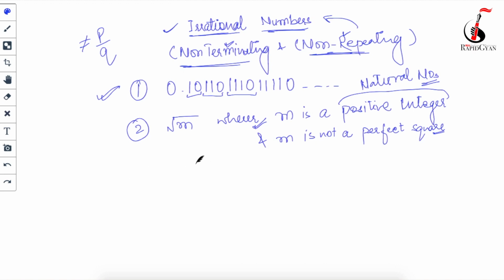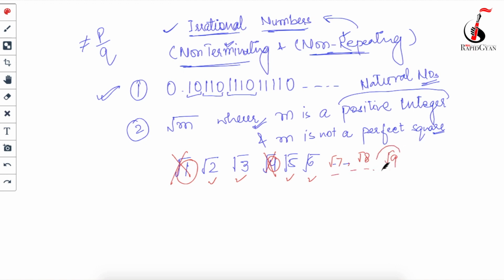For example, let's write the natural numbers: 1, 2, 3, 4, 5, 6 and so on. If I find the square root of all these natural numbers, what will I get? Out of these, which natural numbers are perfect squares? 1 is a perfect square, 4 is a perfect square. So apart from under root 1 and under root 4, the rest, like under root 2, under root 3, under root 5, under root 6, under root 7, under root 8, are all irrational numbers. Again under root 9 will come; 9 is a perfect square, so it is not an irrational number. Then under root 10 is an irrational number, and in this way it will go.